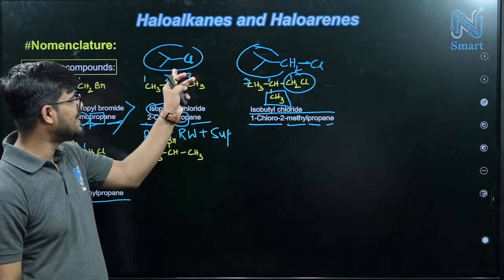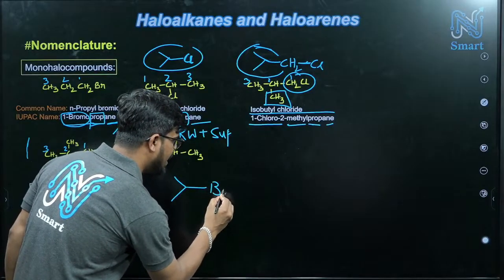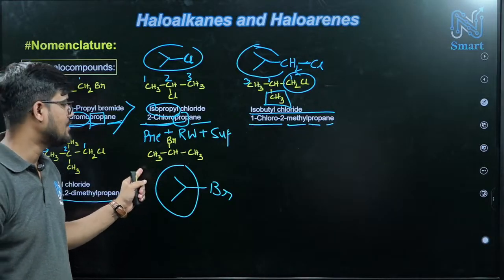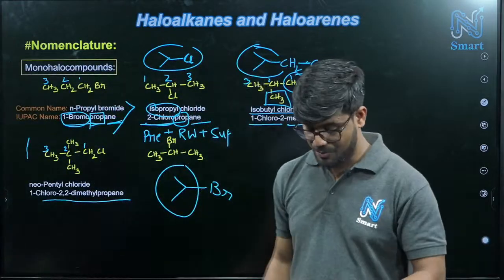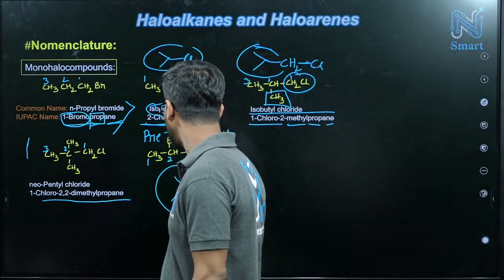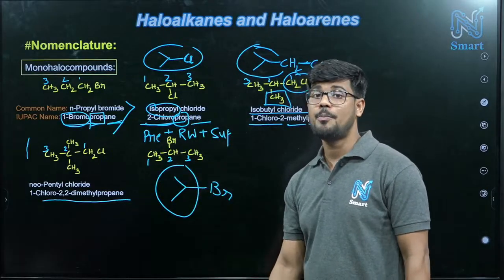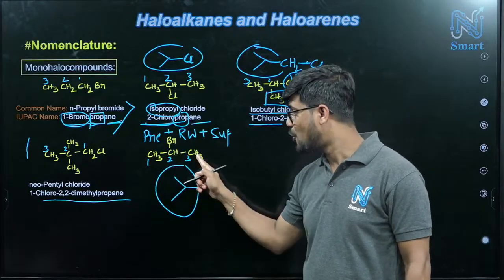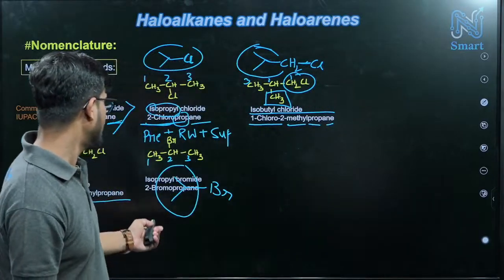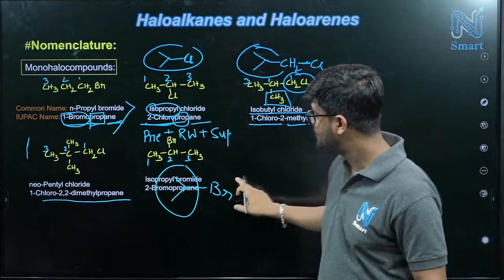Already I explained the same thing here. So this is like this, right? And this means iso, and how many carbons do we have? 3. So that's why isopropyl bromide. And if we put numbers 1, 2, 3, that means 2-bromopropane, with propane as the alkane system. So here we have 2-bromopropane.